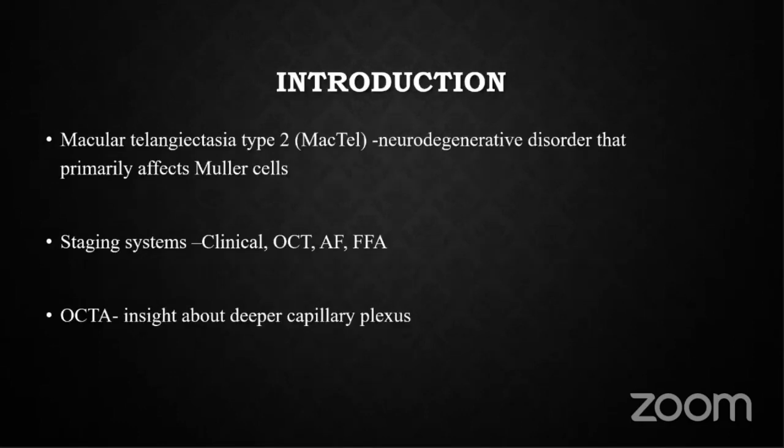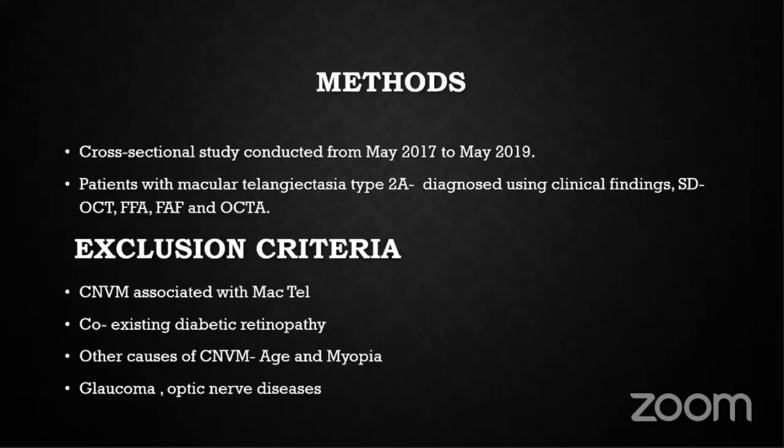So what is MACTEL type 2? It is a neurodegenerative disorder, mainly bilateral, that primarily affects Mueller cells. The staging systems have been defined clinically on OCT, FFA, autofluorescence, and on ICG. Recently, we have OCTA also. On OCTA, we have come to know the origin from where it actually arises. It is mainly in the deeper superficial capillary plexus.